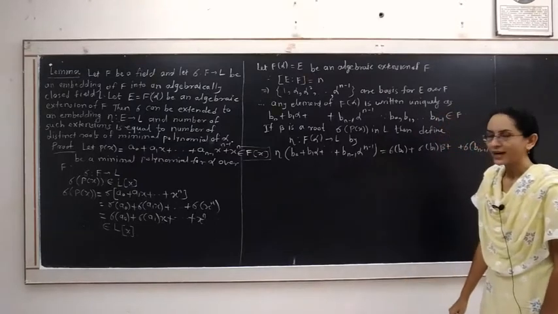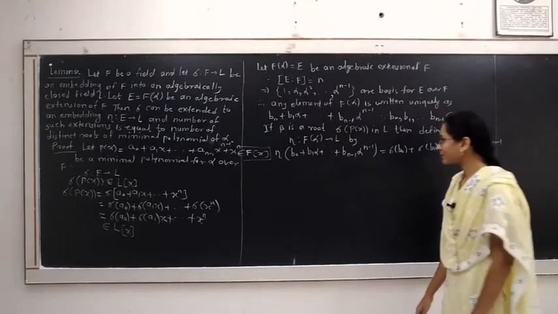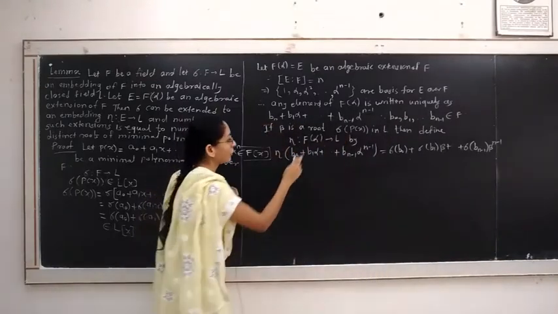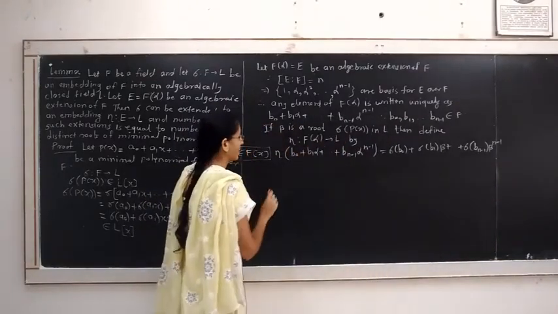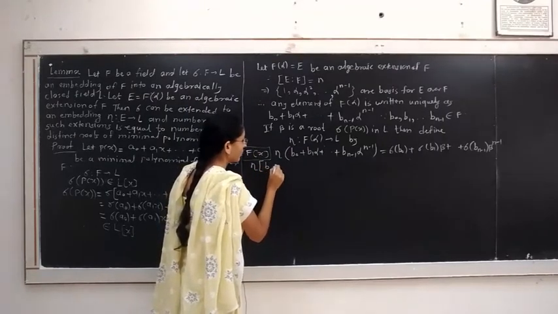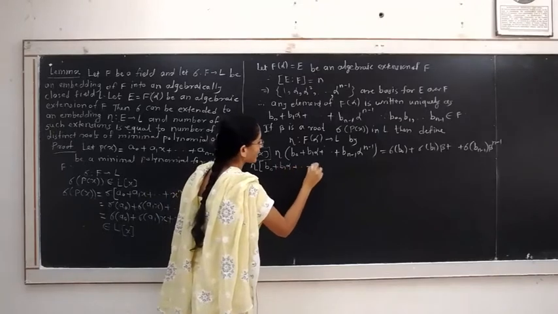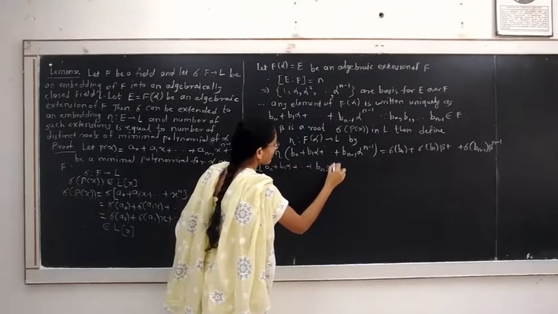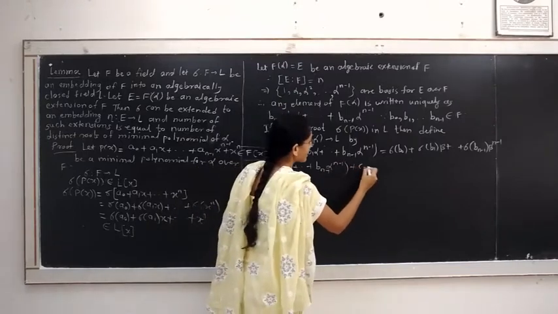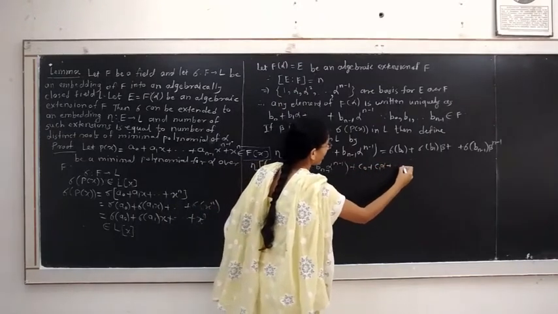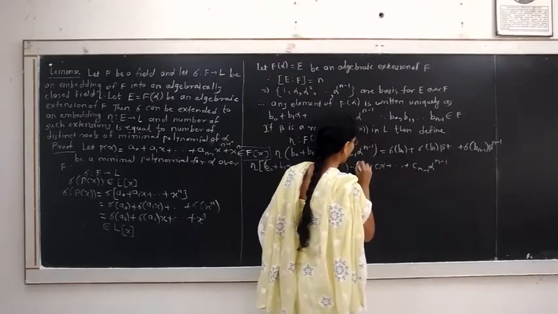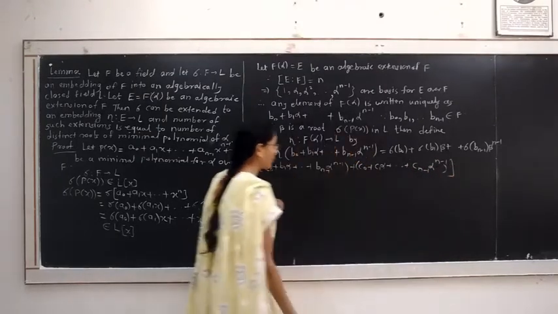Now to show that this is a homomorphism, consider two elements from the field F of alpha. One is b0 plus b1 alpha plus up to bn minus 1 alpha raised to n minus 1, plus c0 plus c1 alpha plus up to cn minus 1 alpha raised to n minus 1, which is another element.